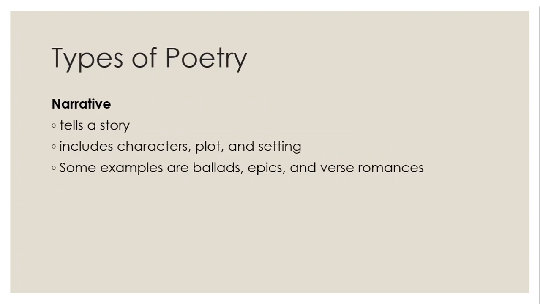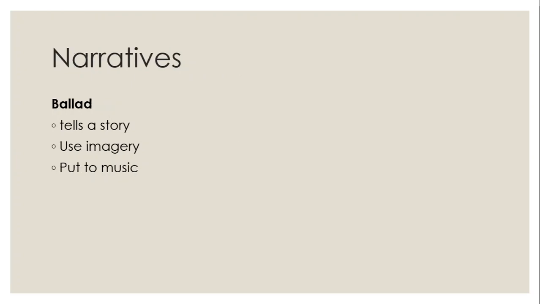Okay, the types of poetry. The first one I want to talk about is a narrative. A narrative tells a story. So you have characters, plots, and settings. It's kind of like a story that you would write. Some examples of narratives are ballads, epics, and verse romances.